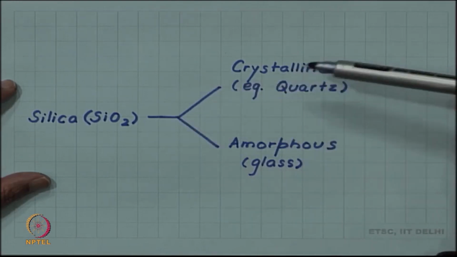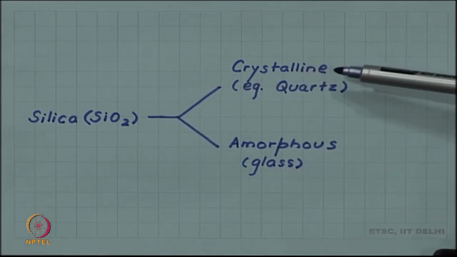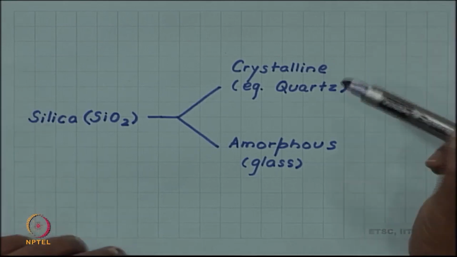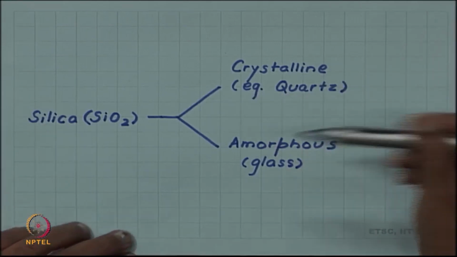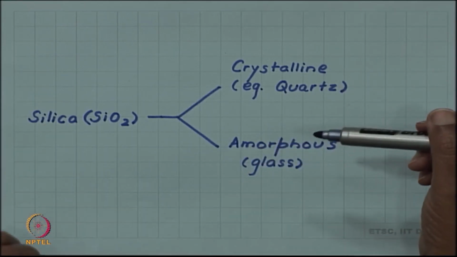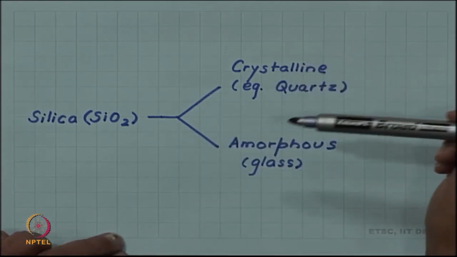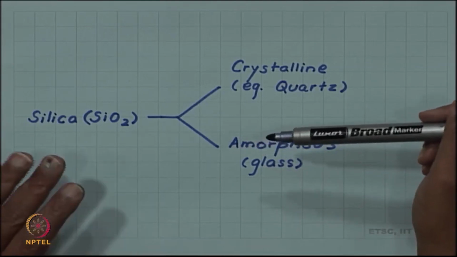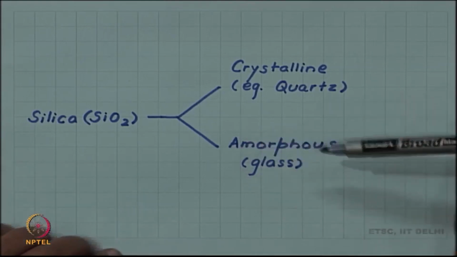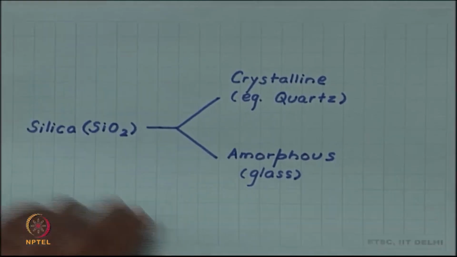When silica is crystalline, it has various crystalline phases. For example, one of them is quartz. But if the silicon and oxygen atoms are disorganized, not ordered, then we have the amorphous phase or glass.